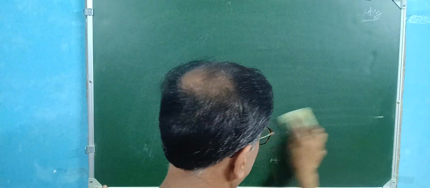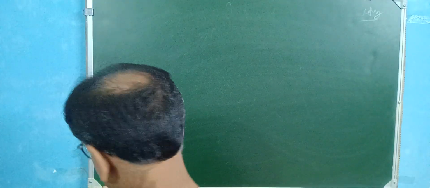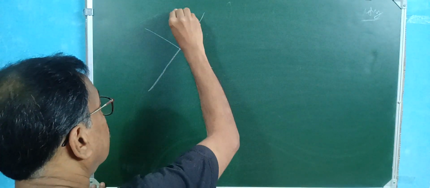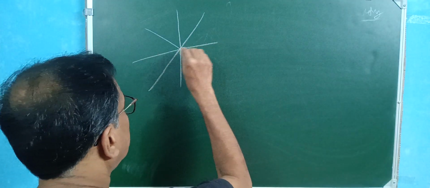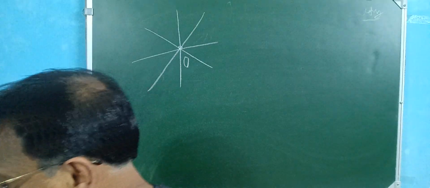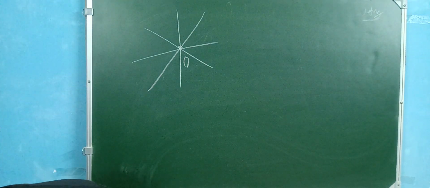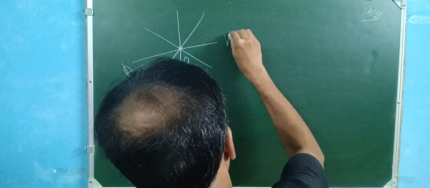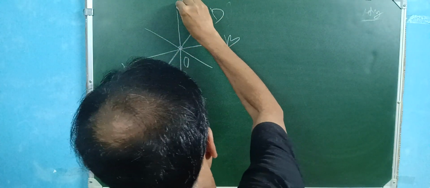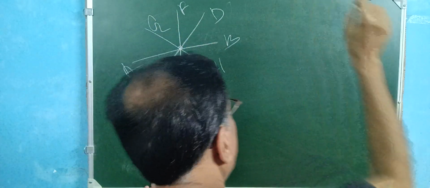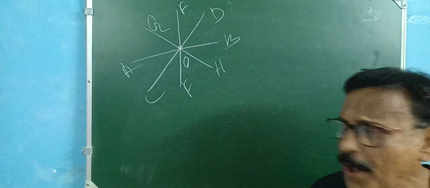this pattern. The line and the point are very much interrelated. Suppose here is a line. All the lines pass through the point O. This is called concurrent lines. That means all the lines, suppose AB, CD, EF, GH, all pass through the same point.